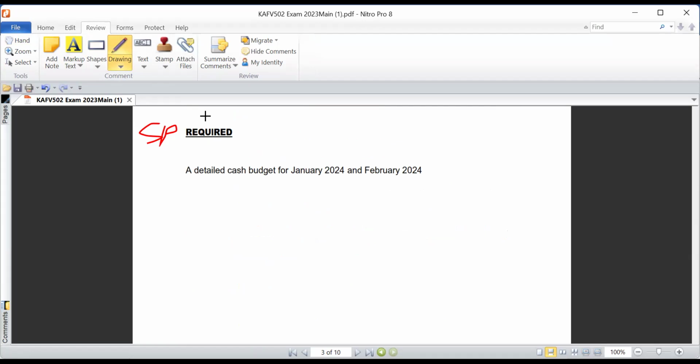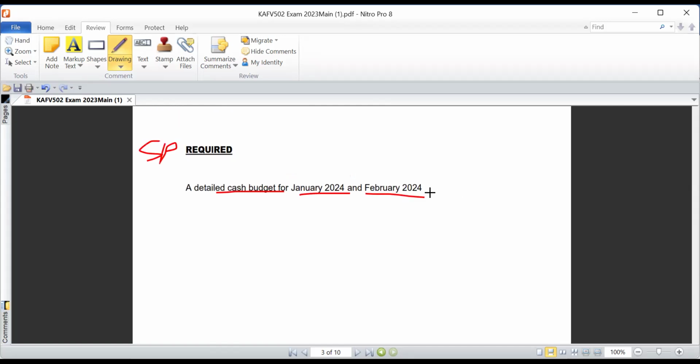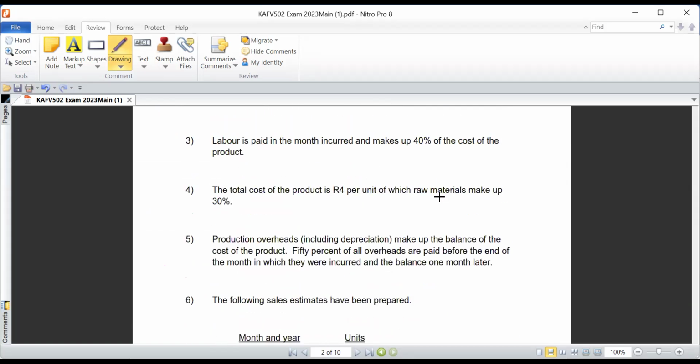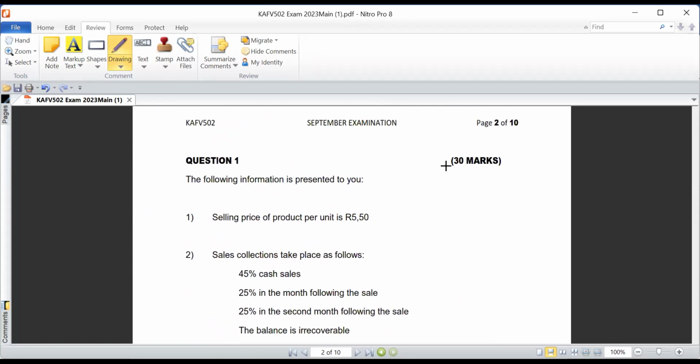In this context, we are required to draft a detailed cash budget for the month of January 2024, as well as February 2024. This question is equivalent to 30 marks in terms of mark allocation, as you can see there.